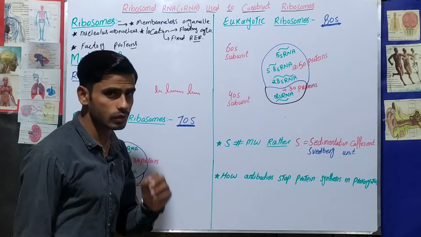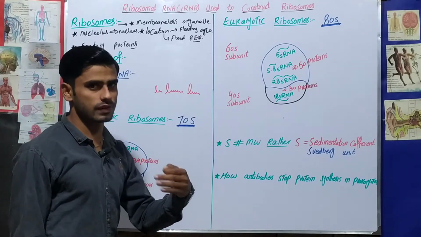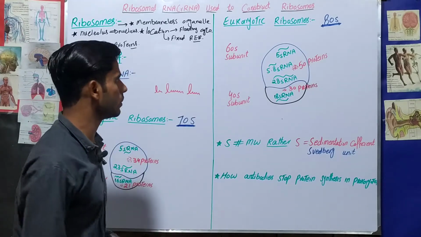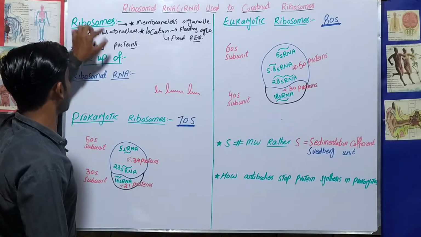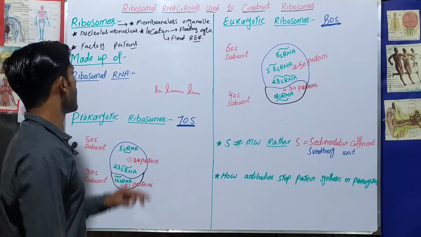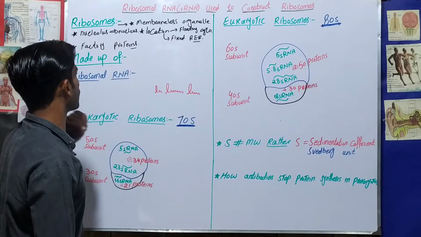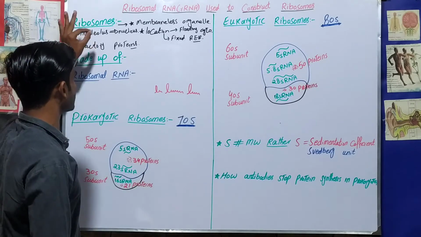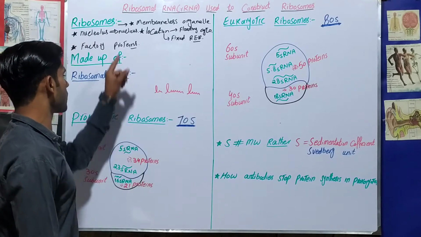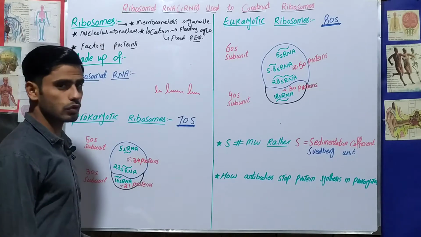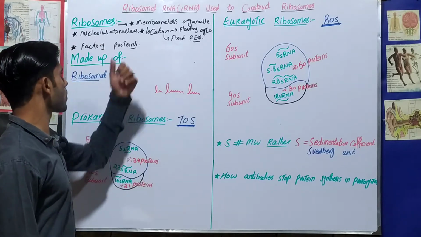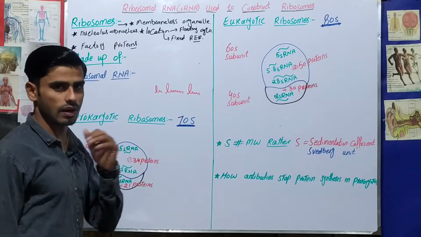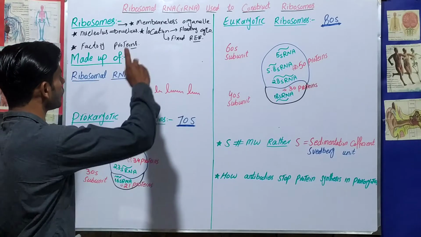So I would like to tell you two MCQs. They are Bridge to Physiology MCQs, but I would like to tell you in this topic as well that ribosomes are the factory of proteins, and the nucleolus, or we can say the nucleus, is the factory of ribosomes. Ribosomes are synthesized inside the nucleus, but proteins are synthesized by ribosomes. So ribosomes are the factory of proteins, and the nucleolus is the factory of ribosomes. So this was about the ribosomes.